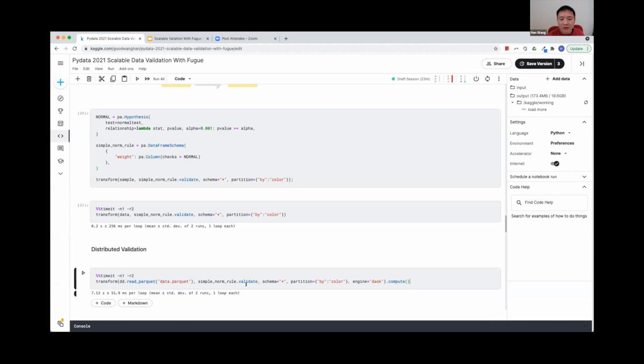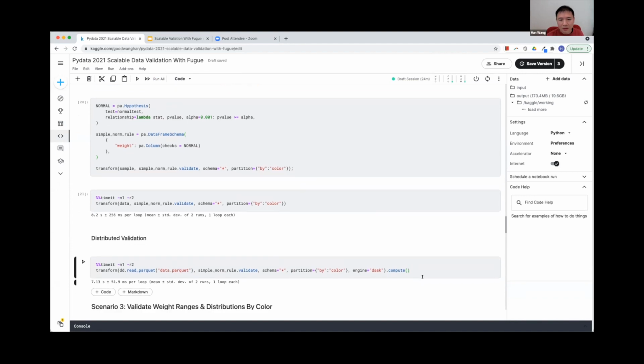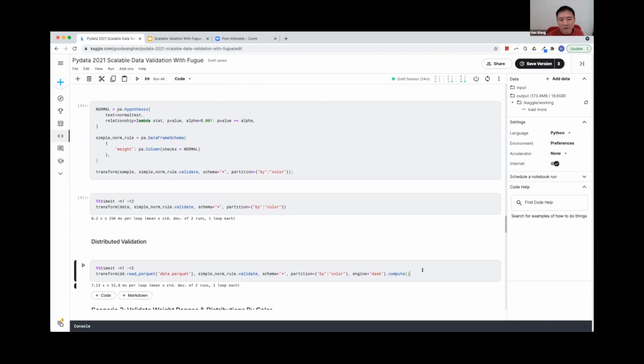And as you can see, even on the same Kaggle notebook, Kaggle machine, and even though this process is reading from file, it is still faster than the Pandas version. So this is the power of a distributed computing system. If you have a very powerful computing cluster, it can process a huge amount of data within a very reasonable time.